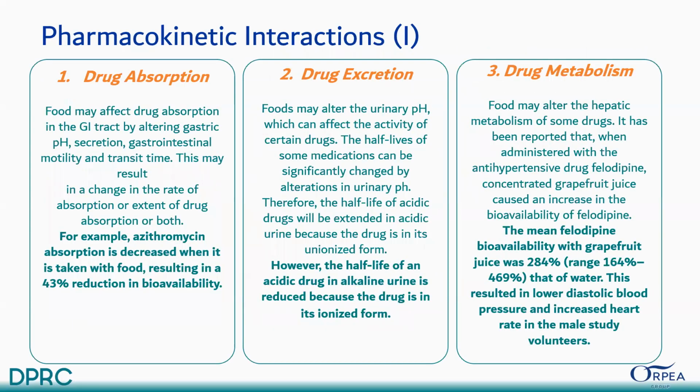And pharmacokinetic interactions, as you know, we are studying that there are three types: drug absorption, drug excretion, and drug metabolism. An example is defined here. Food may affect drug absorption in the GI tract by altering gastric pH, secretion, gastrointestinal motility, and transit time. This may result in a change in the rate of absorption or extent of drug absorption or both.